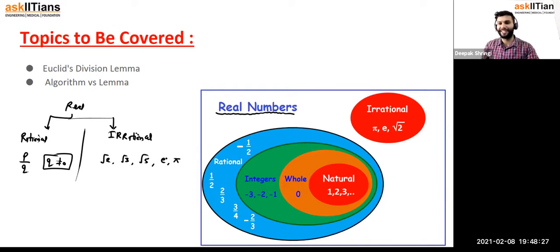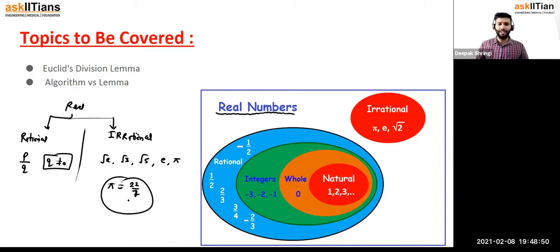What are you wondering about? I know, you will be saying, sir, pi is 22 by 7. We just said that an irrational number cannot be written in the form p by q, but we are writing pi as 22 by 7, which is in the form p upon q, so why are you saying it's not rational?